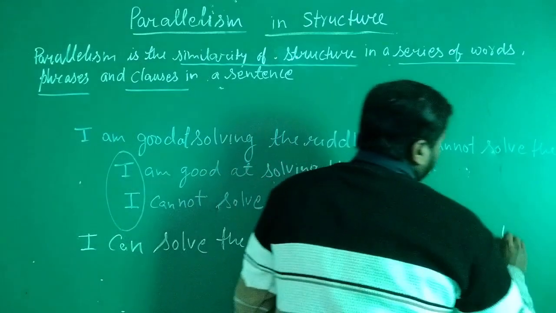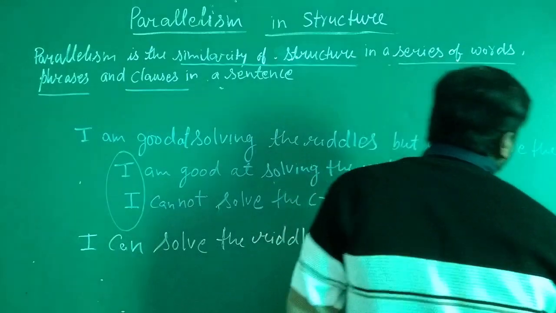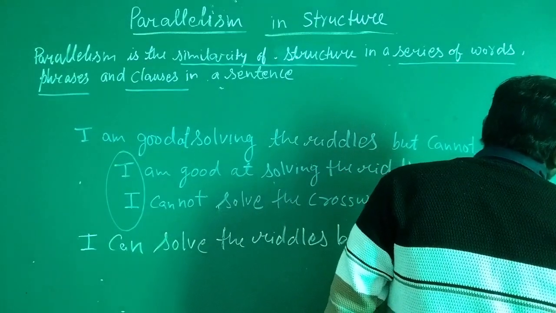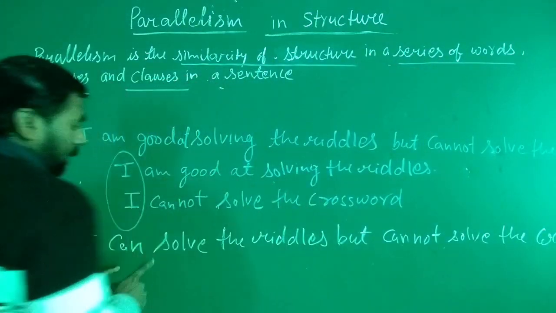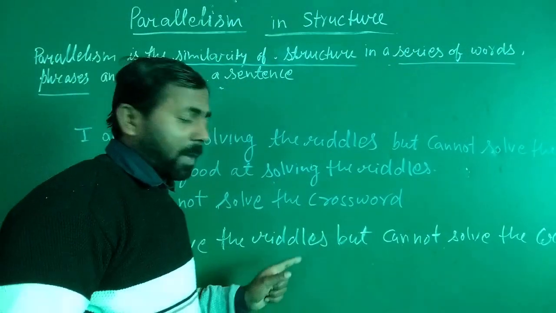Now this sentence is perfect for parallelism.